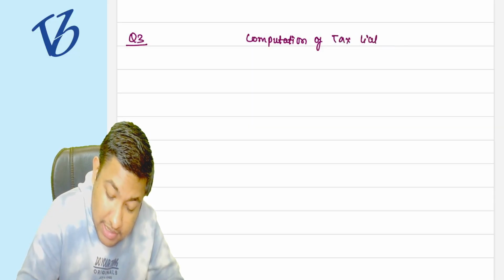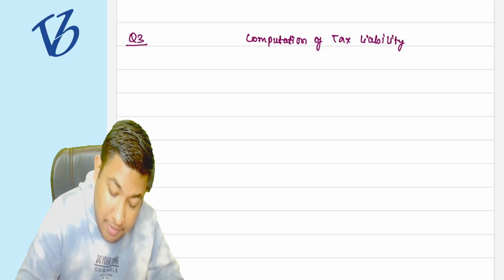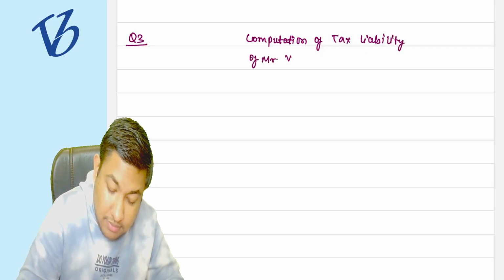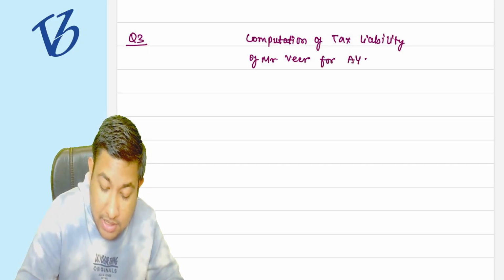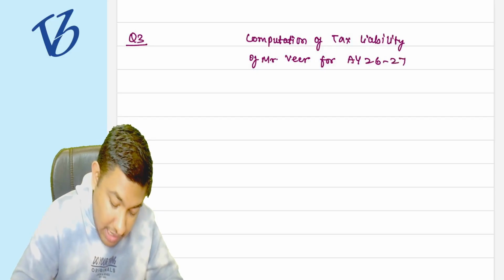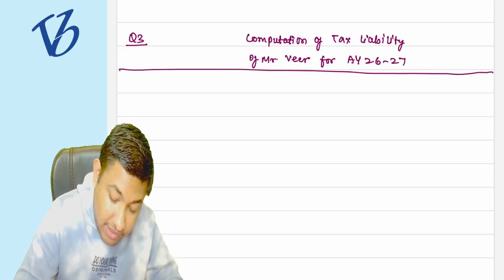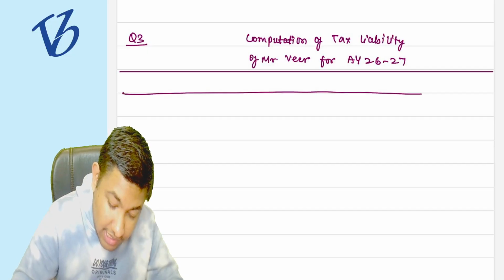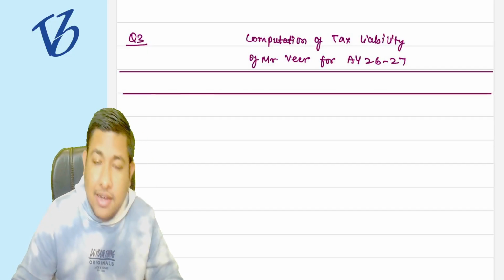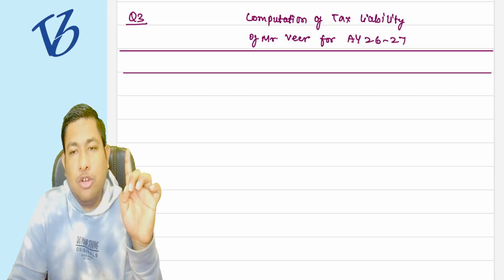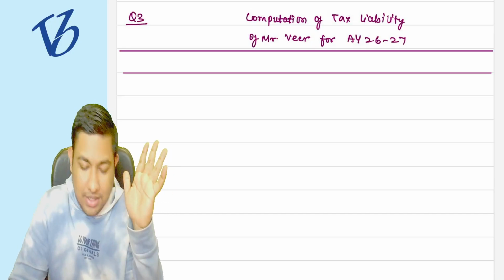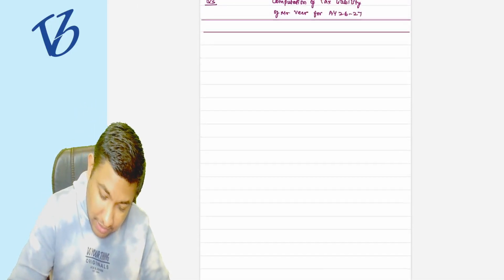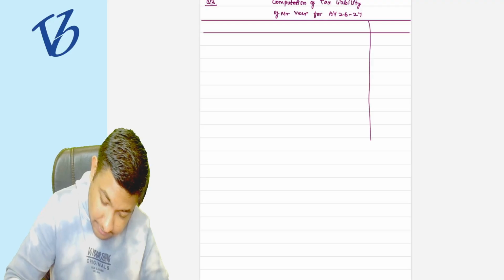Computation of total tax liability of Mr. Veer for assessment year 26-27 under the default tax regime, where you have to calculate as per the default tax regime, and the income is 1 crore 1 lakh rupees. That means the concept of marginal relief is applicable here as well. Yes, so we are going to solve this particular question.